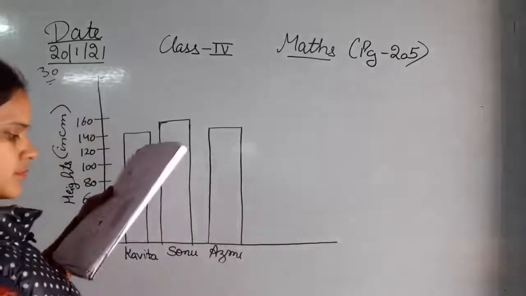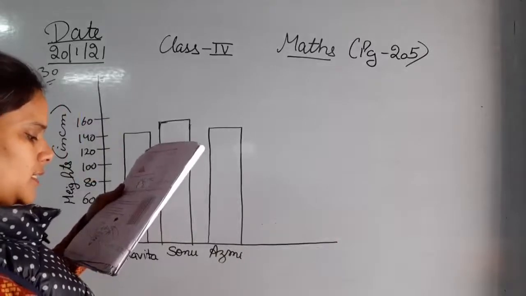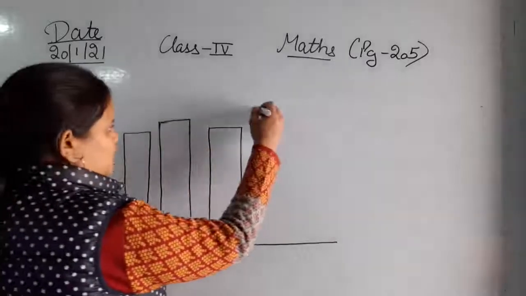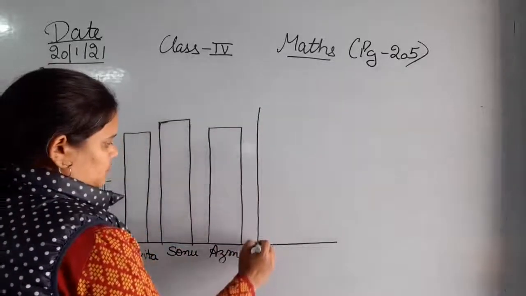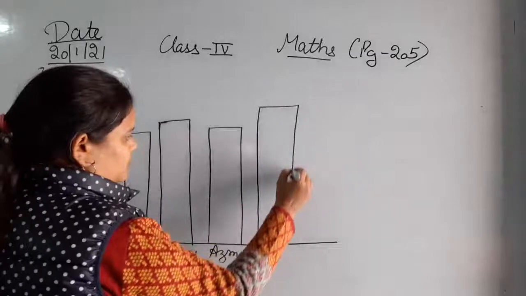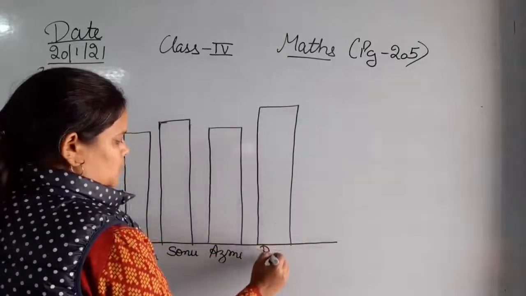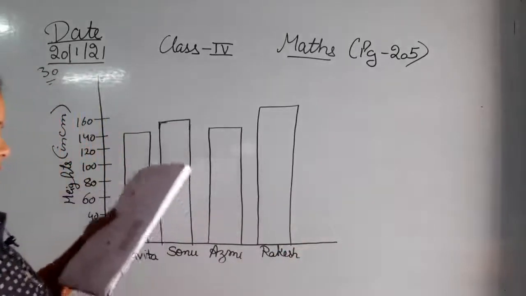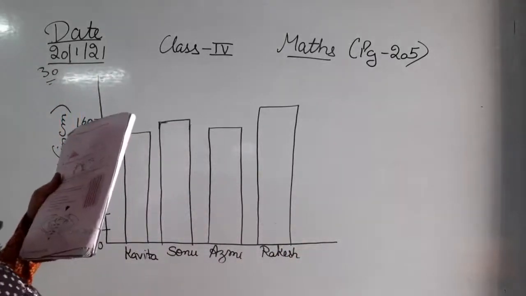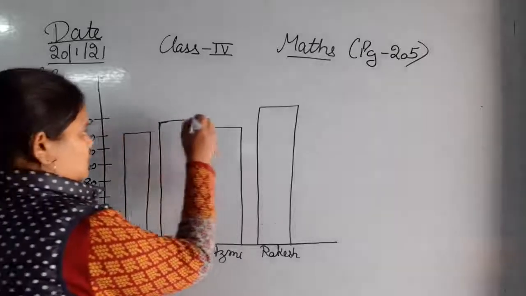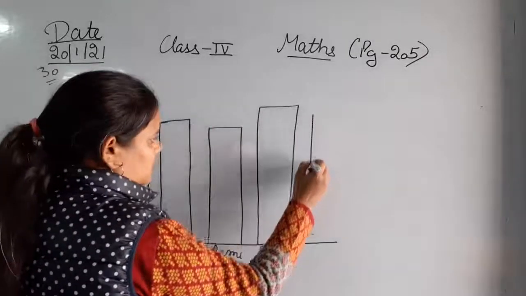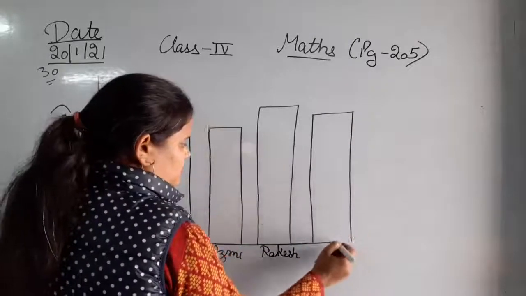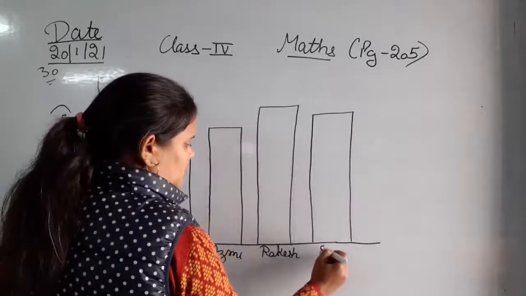Next, okay, next is 160, that is the height of Rakesh. Okay, so this is the height of Rakesh. Last, Isha. Okay, that is also this 150 near about, and this is the height of Isha.